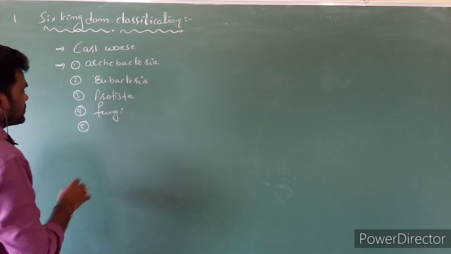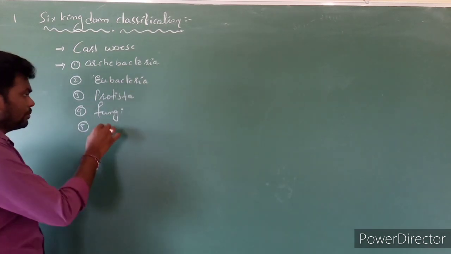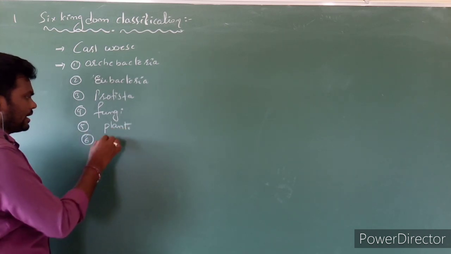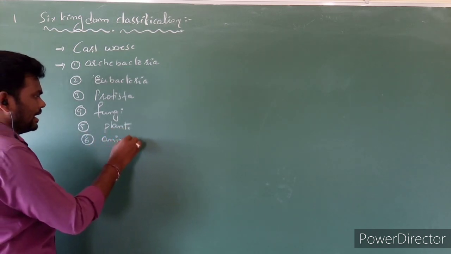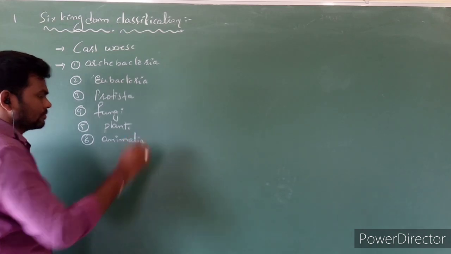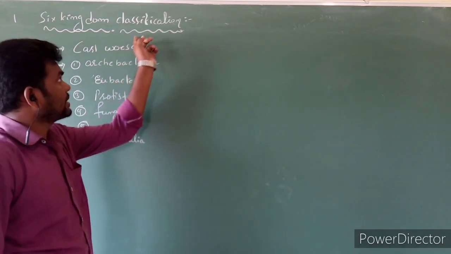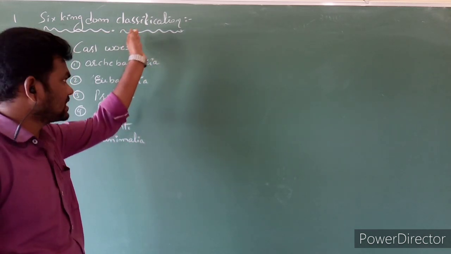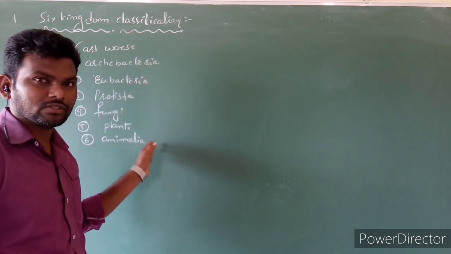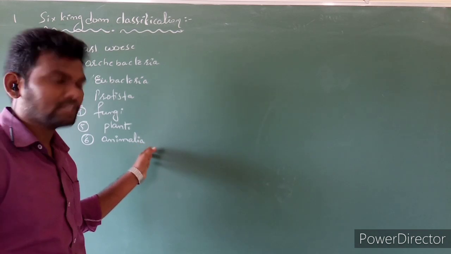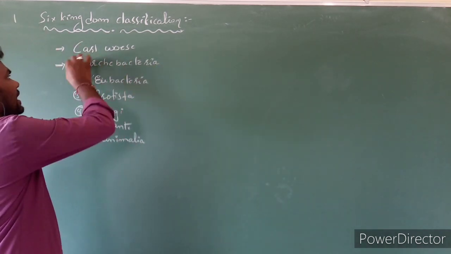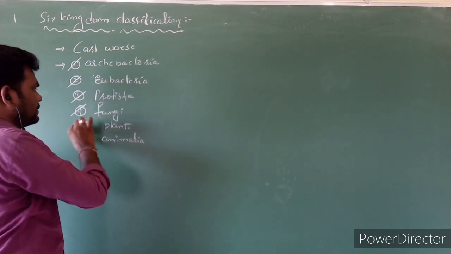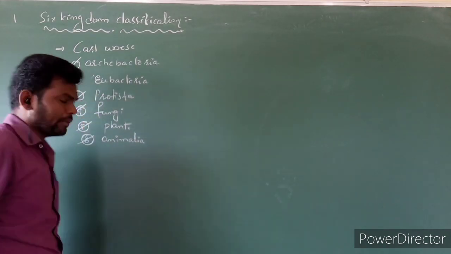The fifth one is Plantae. And the sixth one is Animalia. The sixth kingdom classification is proposed by Carl Woese. He categorizes all living organisms into six kingdoms: Archaebacteria, Eubacteria, Protista, Fungi, Plantae, as well as Animalia.